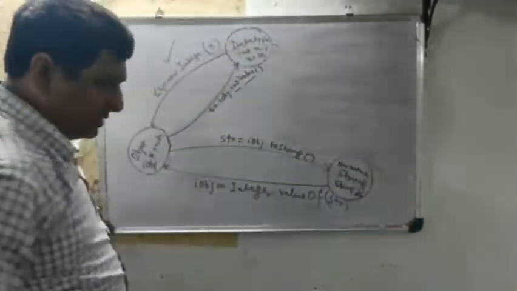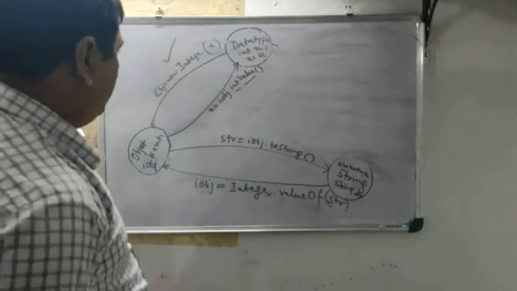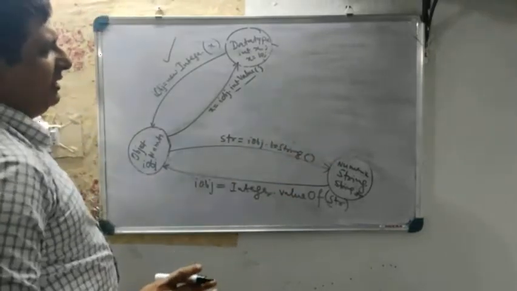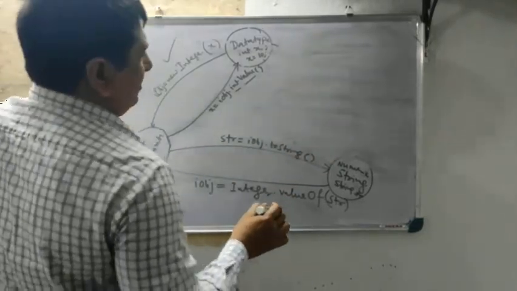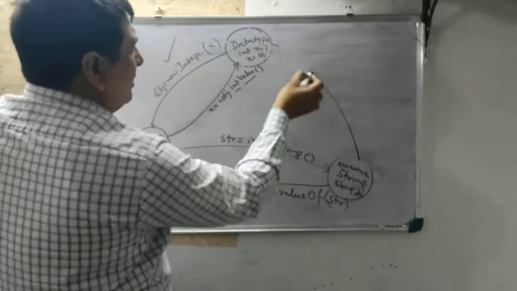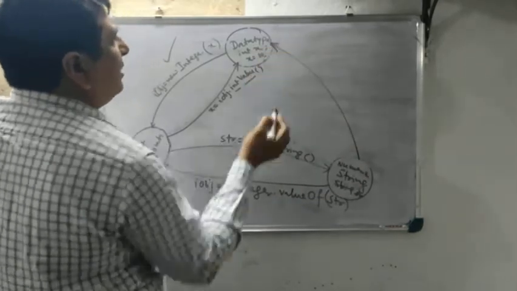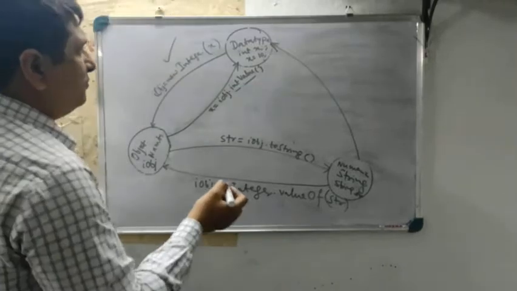A very interesting thing, only one thing is needed here. We have a numeric string, so we can directly convert it.